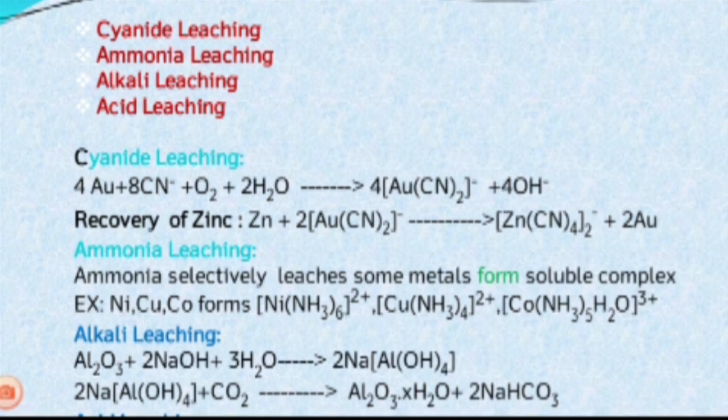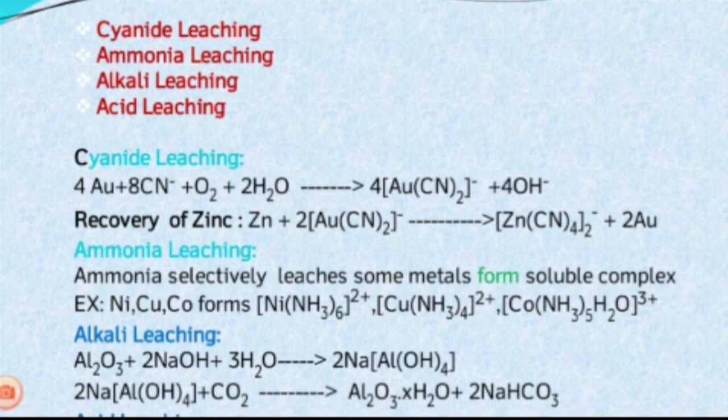The metal present in the ore is dissolved by the solvent and forms a complex or a salt. The remaining gangue particles stay in the undissolved condition. This is called the leaching process.